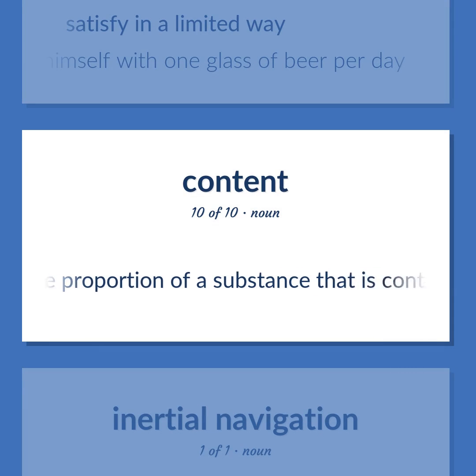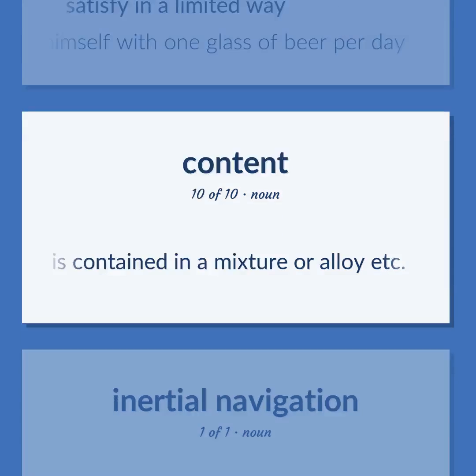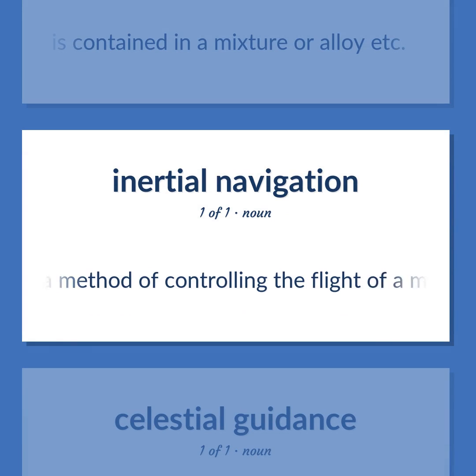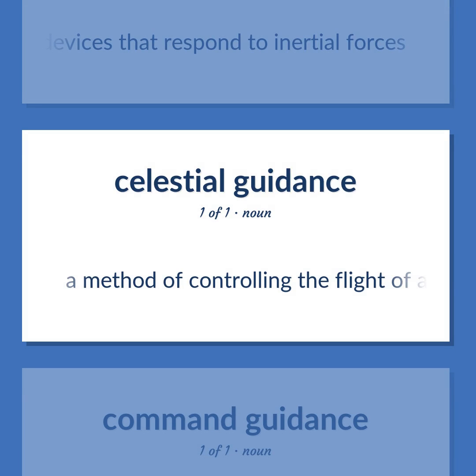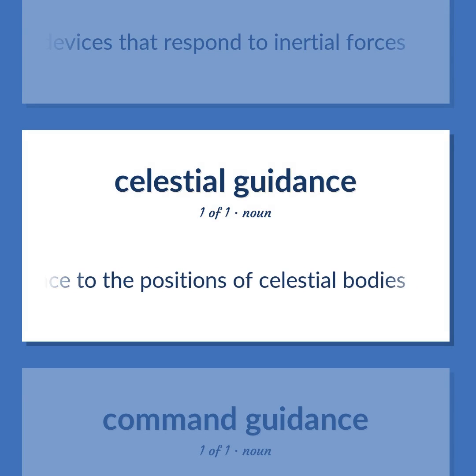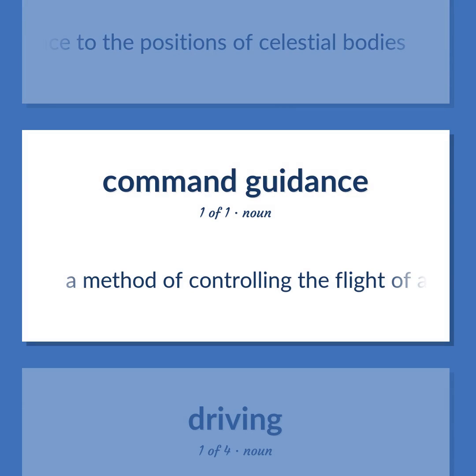The proportion of a substance that is contained in a mixture or alloy, etc. A method of controlling the flight of a missile by devices that respond to inertial forces. A method of controlling the flight of a missile or spacecraft by reference to the positions of celestial bodies. A method of controlling the flight of a missile by commands originating from the ground or from another missile.